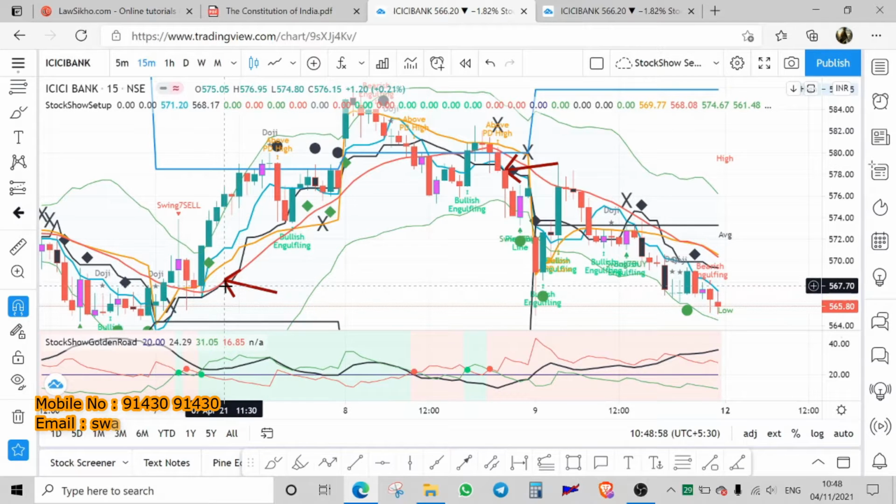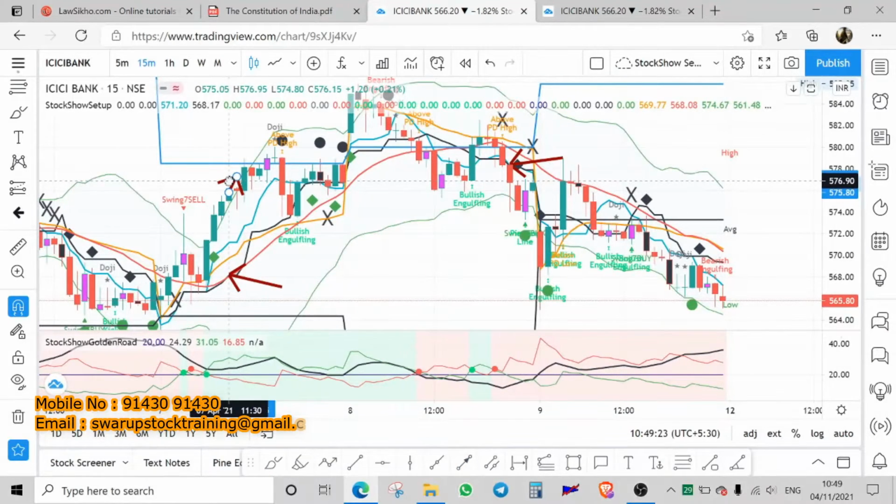This is the area. So therefore, what is the stock price? This is the bar. So at this price, you were actually supposed to enter. So at ICICI on 7th April, you have entered at this level. This is the candle, right?